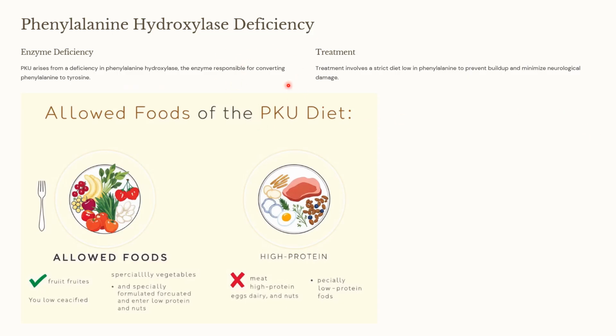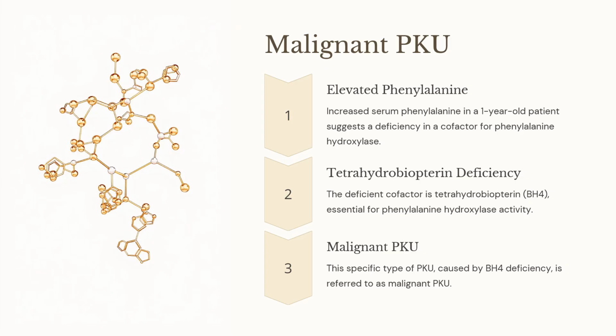So the treatment of phenylketonuria involves a strict diet which is low in phenylalanine to prevent the buildup and minimize the neurological damage. What is a malignant PKU? That is also an increase in serum phenylalanine, but it is because of a deficiency of the cofactor for phenylalanine hydroxylase, which is tetrahydrobiopterin, THB.